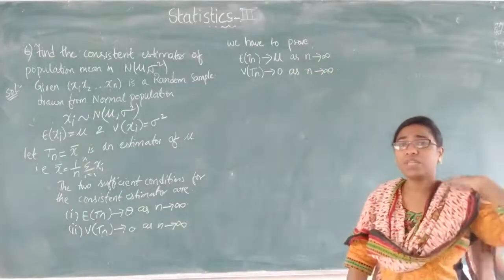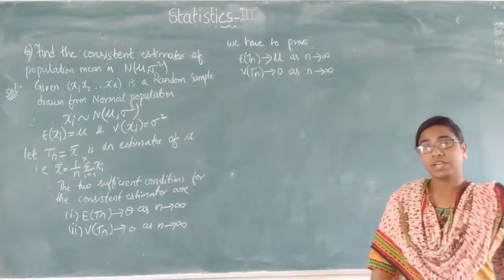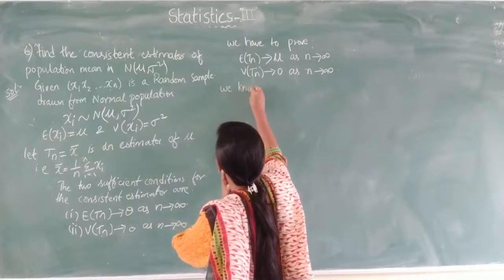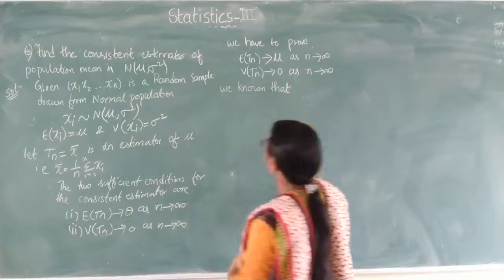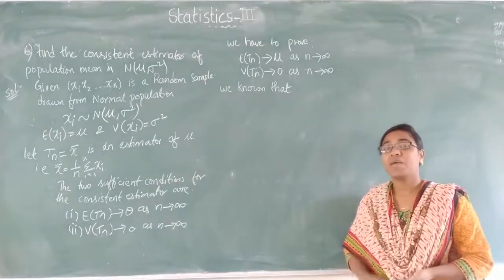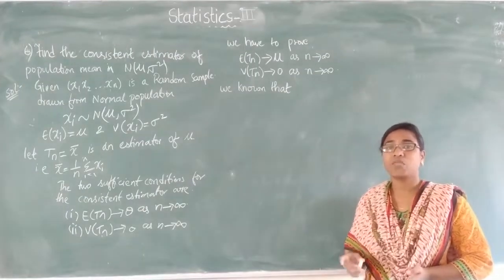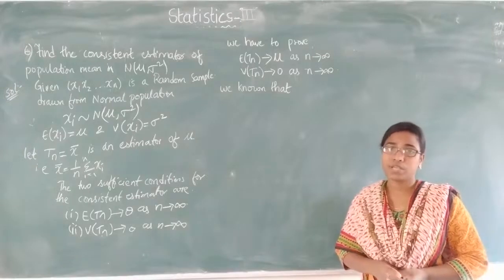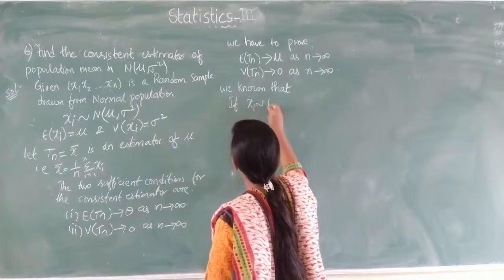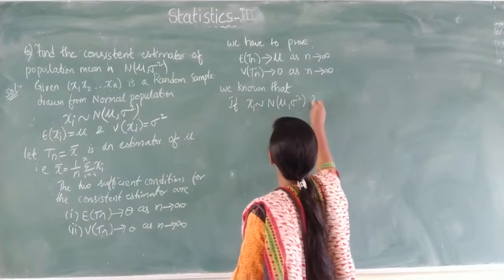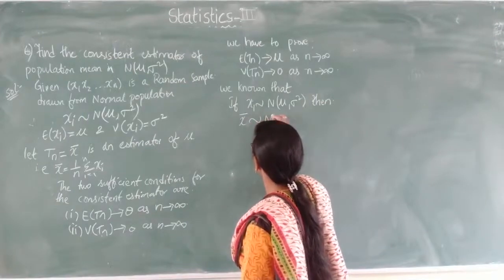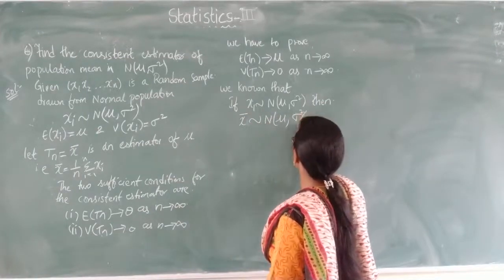From the sampling distributions or from the central limit theorem, we know that whenever the sample values xi follow the normal distribution with mu comma sigma square, the sample mean x bar follows normal with mu comma sigma square by n.